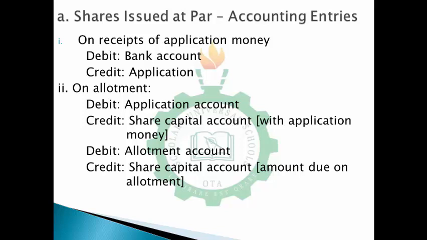So at the point when they are paying money for the allotment, you are still passing the first entry, which is debit bank account then credit application account. Now when you are allotting shares to them, you will debit allotment account then credit share capital account, because what you are sharing is still share capital. But this time around you will be crediting it with the amount due on allotment. Please, you have to take note of that.